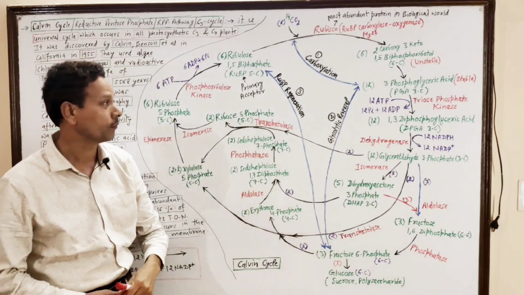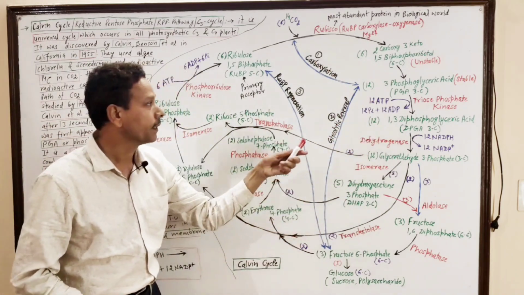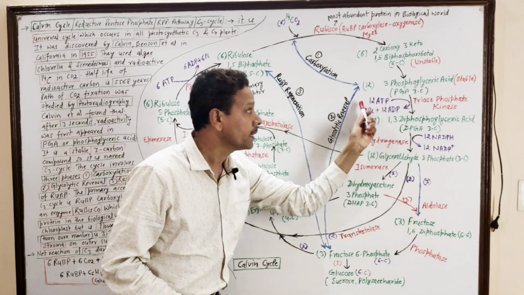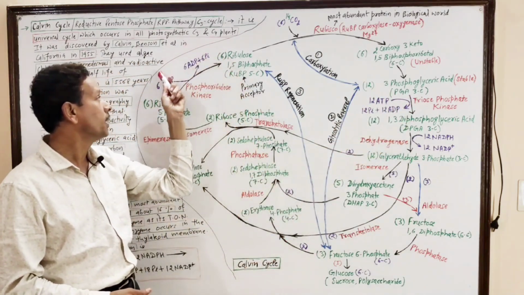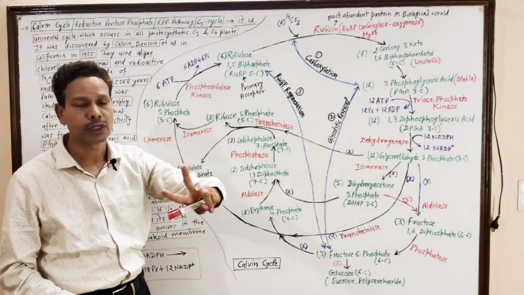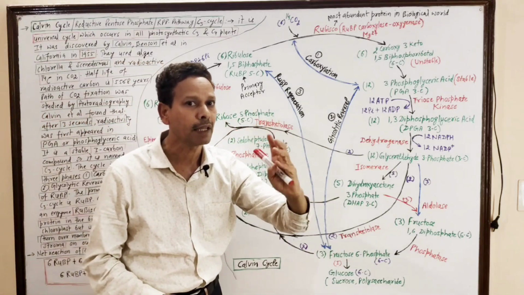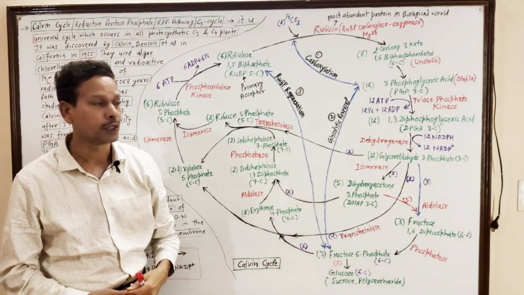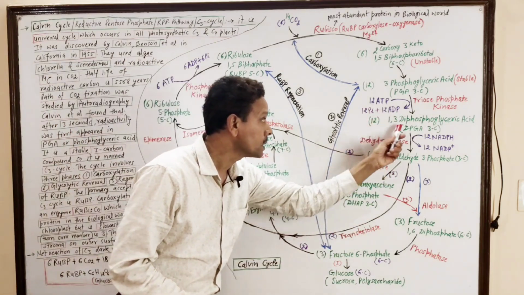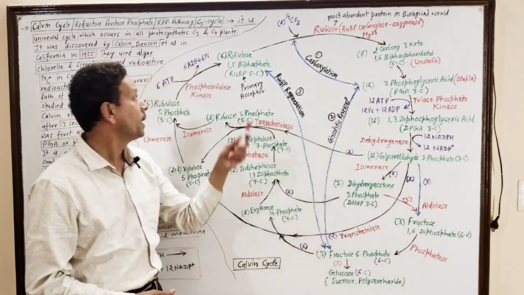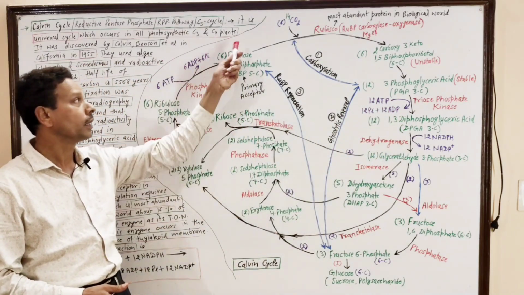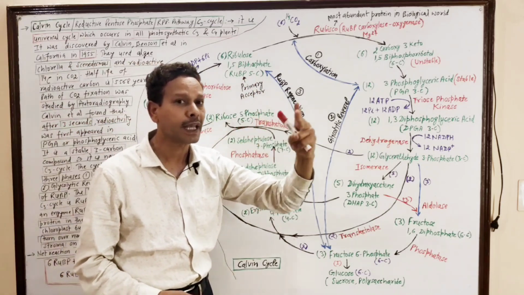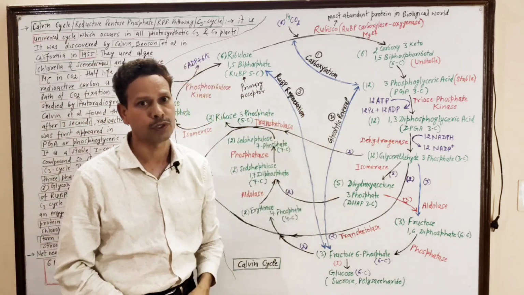Again, an important question. In the entire cycle, 12 ATP molecules are used in this step and 6 ATP molecules are used in another. It means in the C3 cycle a total of 18 ATP molecules are consumed: 12 ATP here and 6 ATP in the regeneration of the primary acceptor. 12 plus 6 means 18 ATP are used.